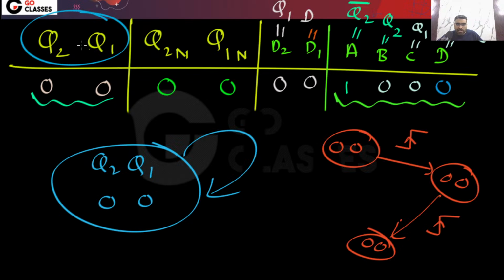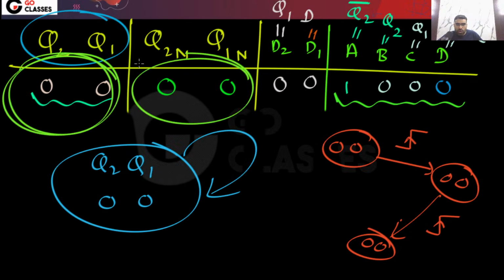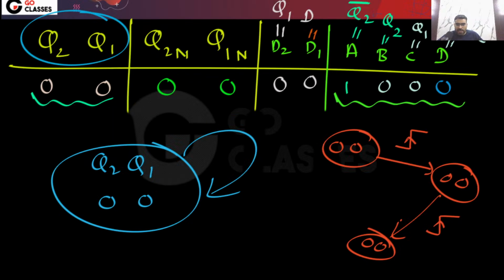Just make the state transition table. If you are in this state, then what will be the next state? Okay, like that. So easily you can solve it. You can see if you are in this state, then the next state also will be the same, because from this state you are again going to the same state after every clock pulse.